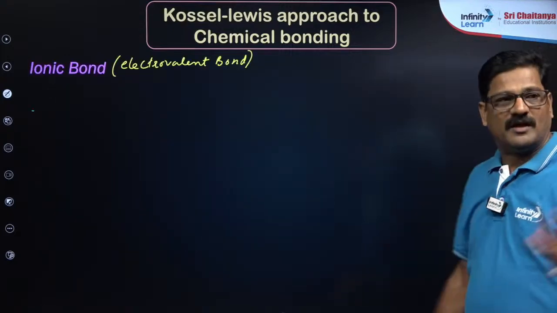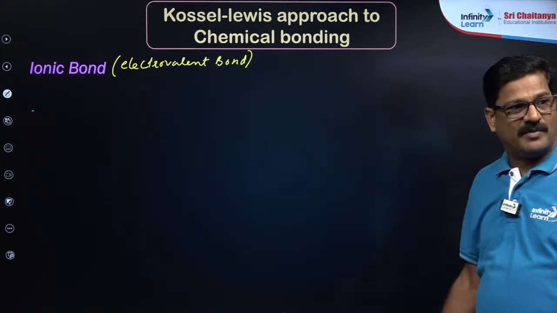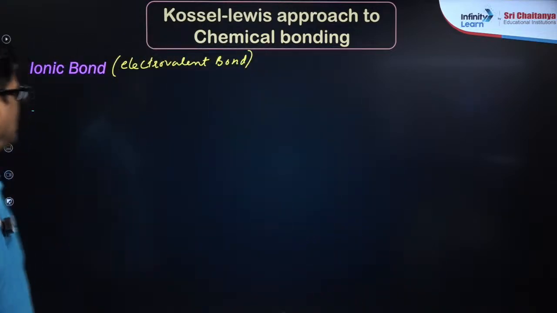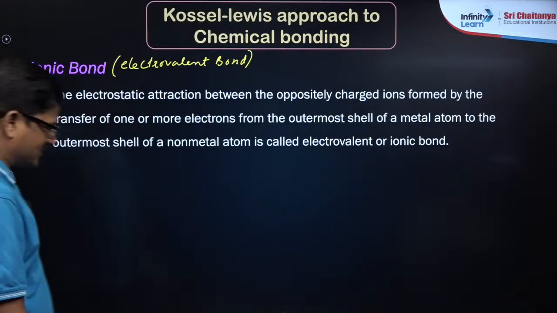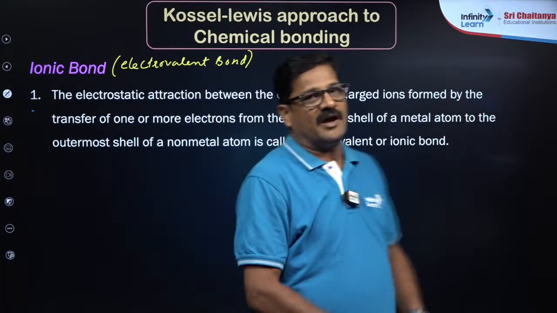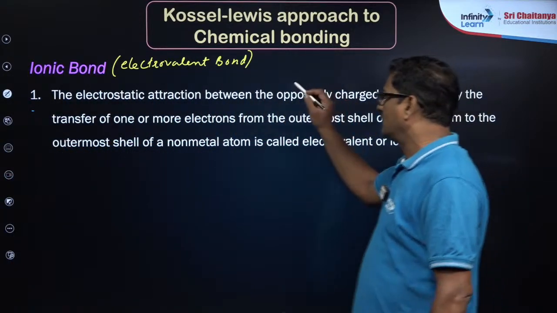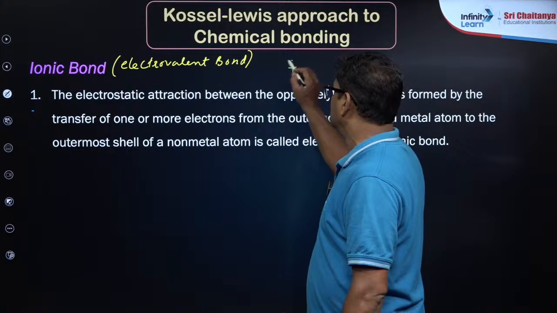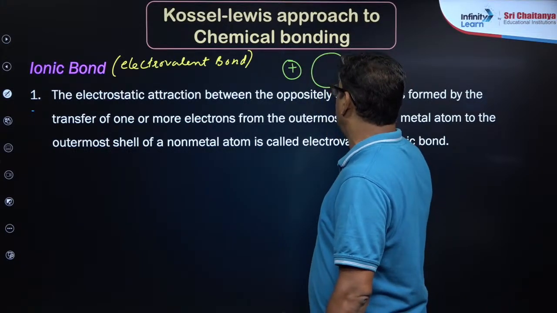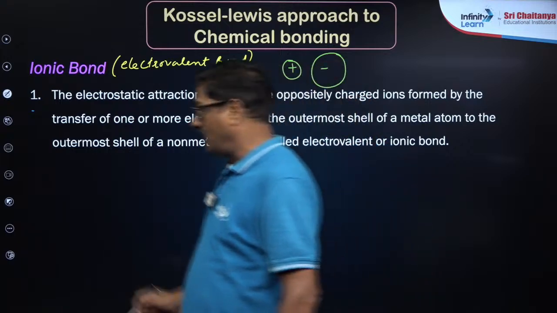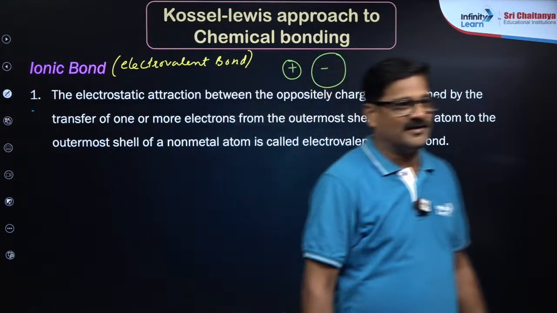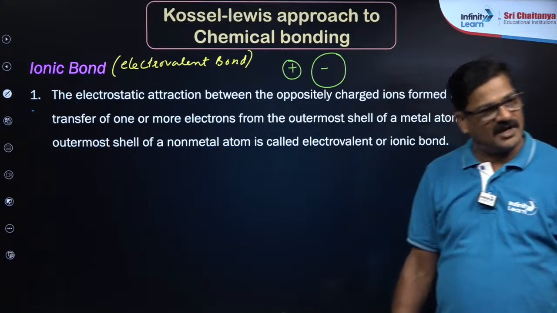Now let's talk about ionic bond and covalent bond. We will come back. Xavier? Yes. Now let's talk about ionic bond, the electrostatic force of attraction between oppositely charged ions is called ionic bond. Here a cation, positively charged ion is called cation and a negatively charged ion is called anion. And there is an attraction force between the cation and anion. Yes, superoctet.